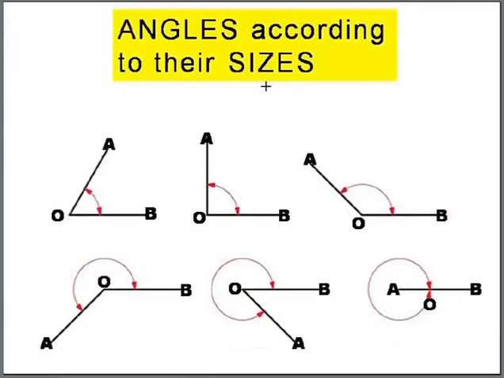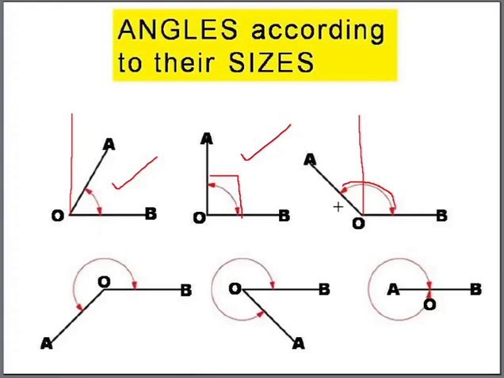Now, according to sizes, if you draw this, you can see that this is a perpendicular. So, this angle is less than 90 degree. This is acute angle. Less than 90 degree, acute angle. This angle is exactly 90. This is right angle. And this angle, if you draw the perpendicular, you can see this angle is more than 90 degree. So this will be obtuse angle. So less than 90 degree, acute, equal to 90, right angle, and greater than 90 would be obtuse angle.